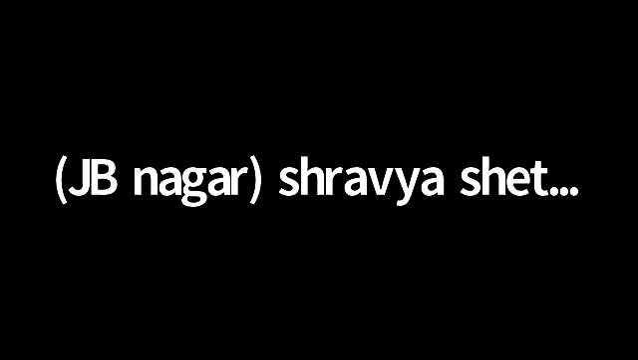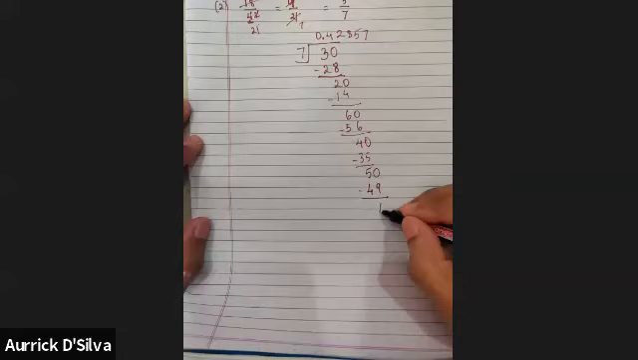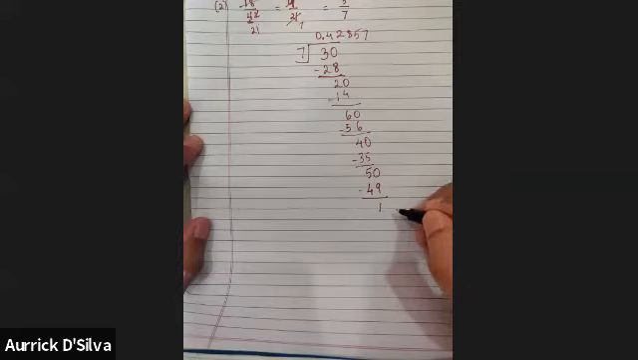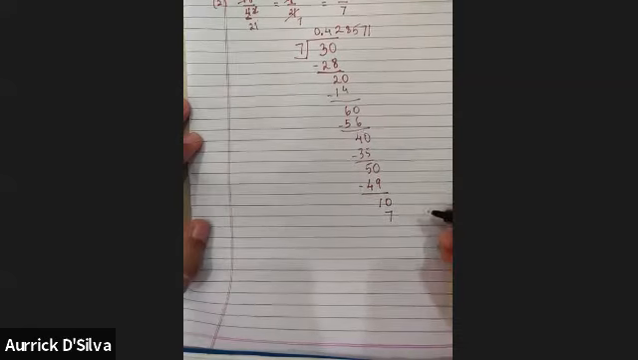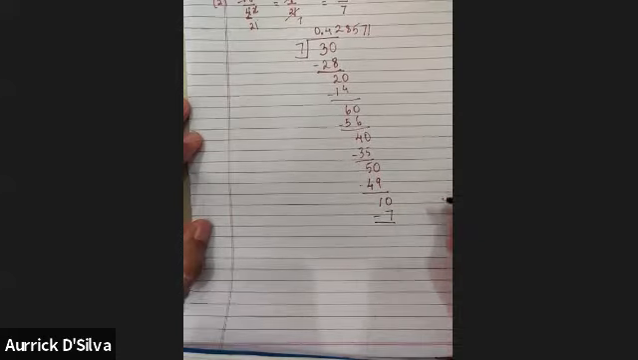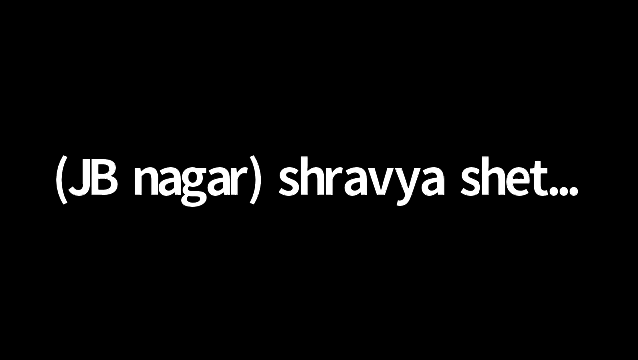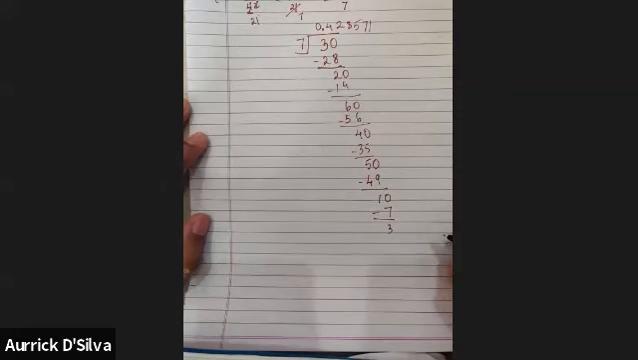7 7s are 49. Minus 1. Then 0. 7 1s are 7. Minus 3. Then 0. Will you continue on and on, or will you stop now?